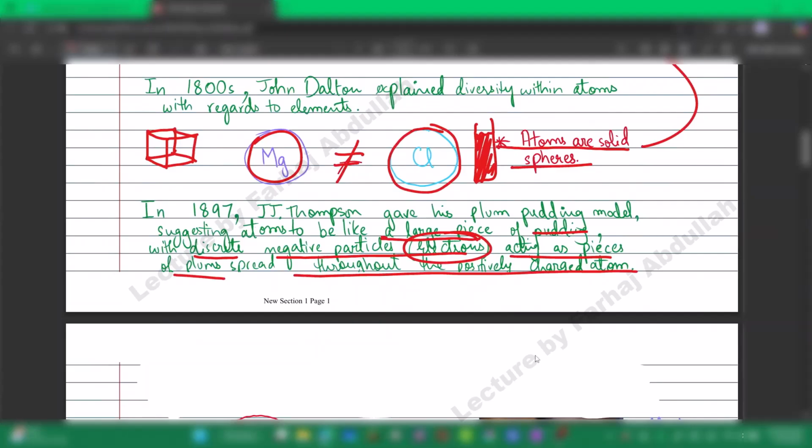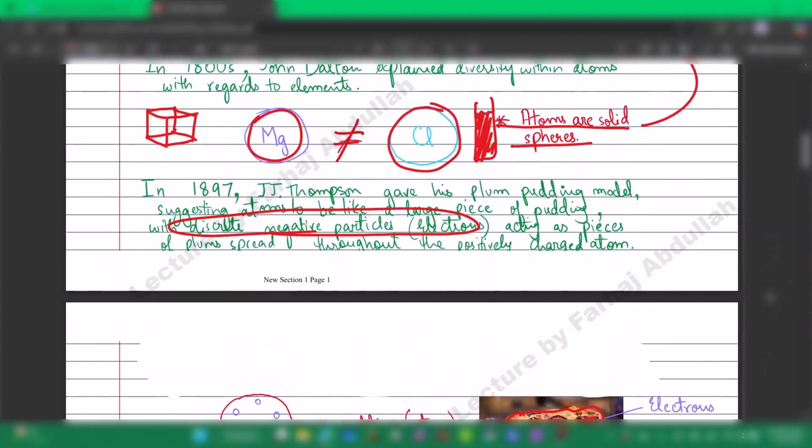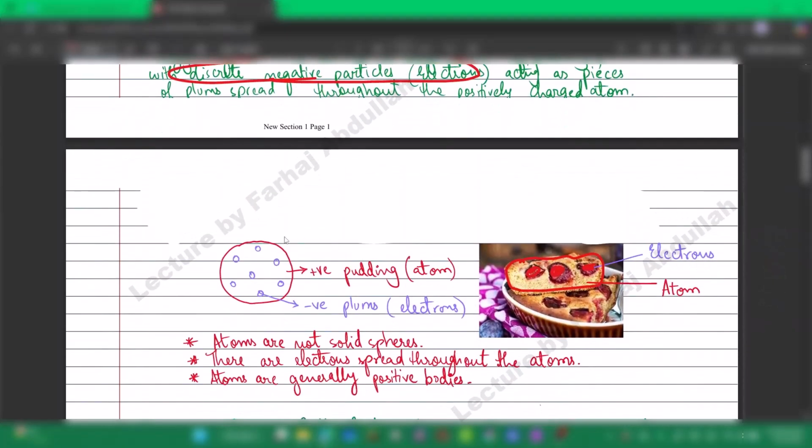Here he made two assumptions. Number one, atoms are mostly positive, a positively charged atom throughout, meaning they are mostly positively charged. Secondly, negative particles are very discrete in nature within the atom, meaning they are in very low quantity. This is the simpler way of noting this down: the plums can be identified as electrons, and the pudding itself is the atom.